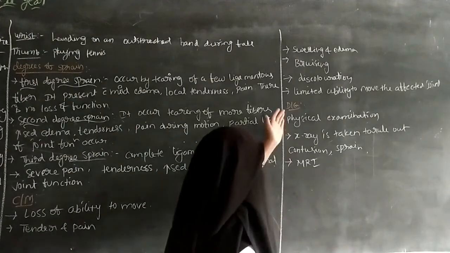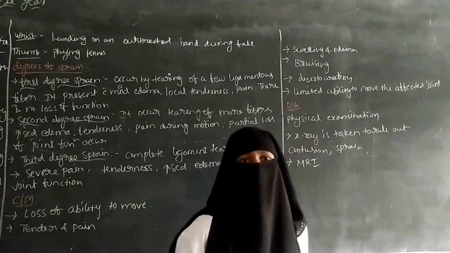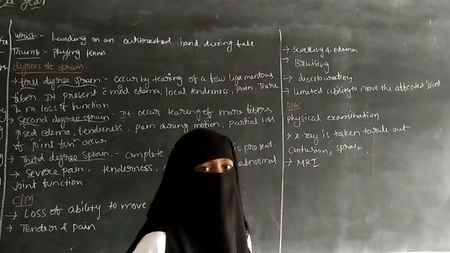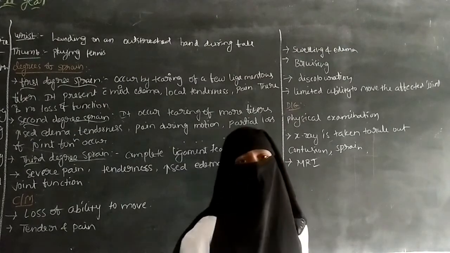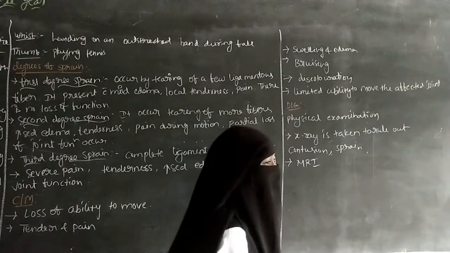So it is about the diagnostic evaluation, which includes the physical examination, and X-ray can be used to rule out the contusion. Contusion means that in a region of the soft tissue or the skin, the blood capillaries can be ruptured because of the injury, and there is an MRI scan.